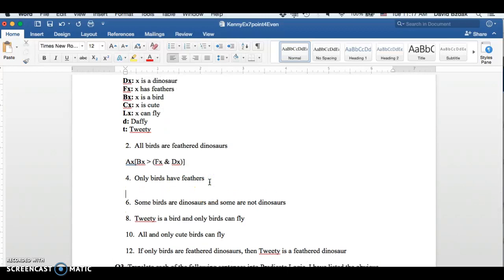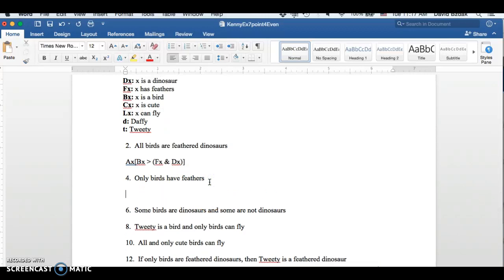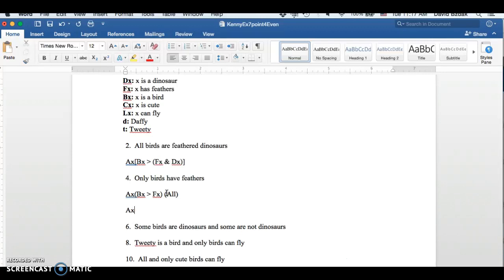Now number 4 is another "only." So again, if we did all birds have feathers, it would look like this, right? For all x, if x is a bird, then x has feathers. But again, we don't want to do "all," we want to do "only." So this is "all." So to do "only," we flip the order. So for all x, if x has feathers, then x is a bird. So everything that has feathers is a bird. Only birds have feathers.